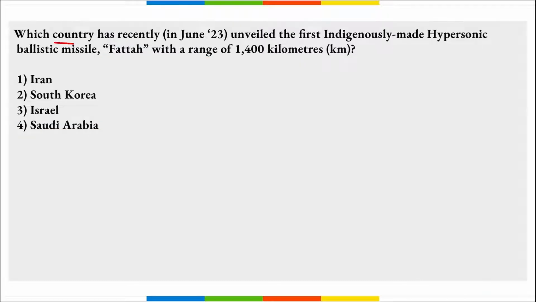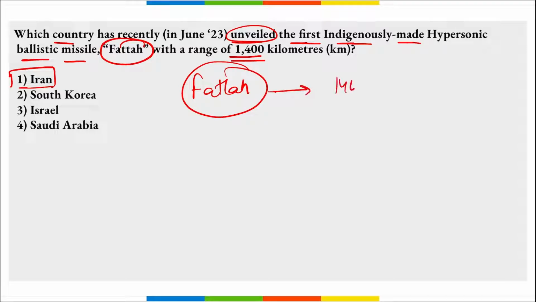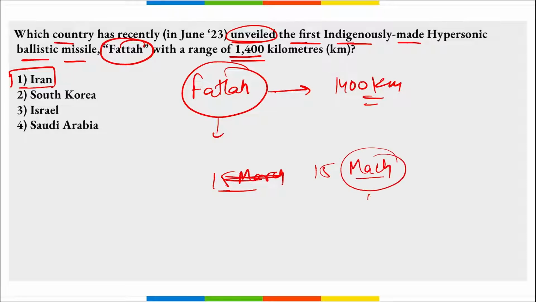Next, which country has unveiled the first indigenously made hypersonic ballistic missile Fateh with a range of 1400 kilometers? It is Iran, right? Recently Iran has unveiled the first indigenously made hypersonic ballistic missile by the name Fateh. It has a range of 1400 kilometers. Correct? And Fateh in Farsi means conqueror. Remember this also: it can go up to 15 Mach. That means not March, 15 Mach. Mach means the speed of sound. 1 Mach is equal to the speed of sound. That means it can go to 15 Mach.